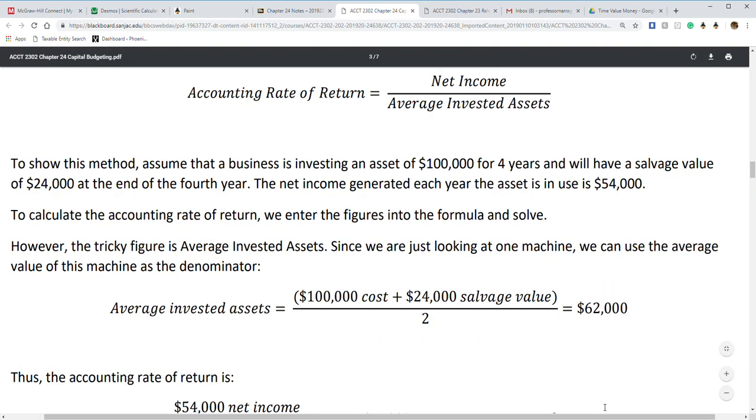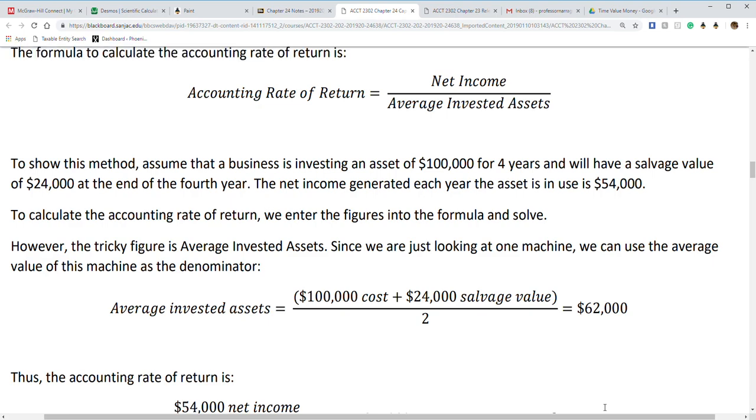Zoom out. Alright. So it has $24,000 at the end of the 4th year. The net income generated each year of the asset in use is $54,000. So we're going to calculate the accounting rate of return. But first, we're going to have to do the average invested assets.